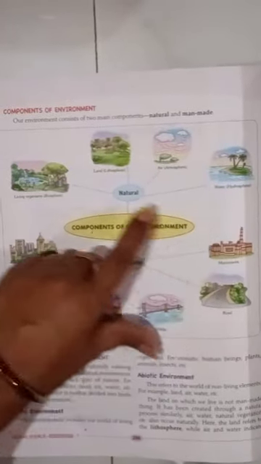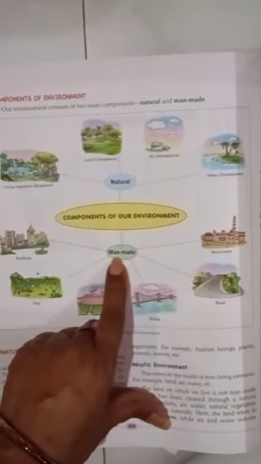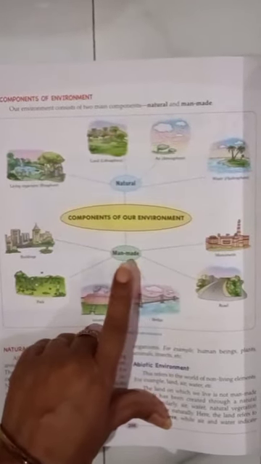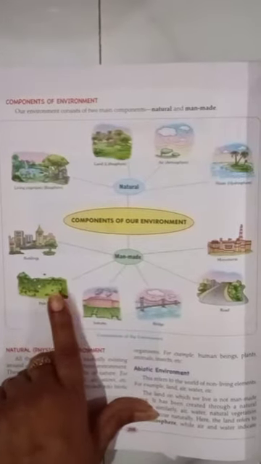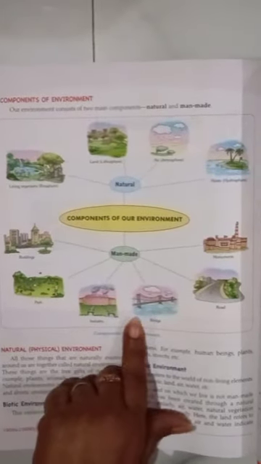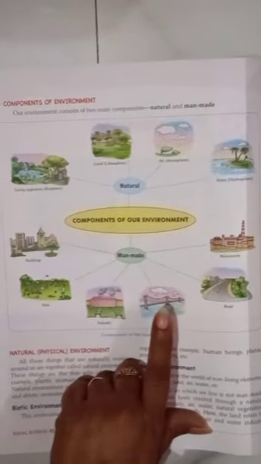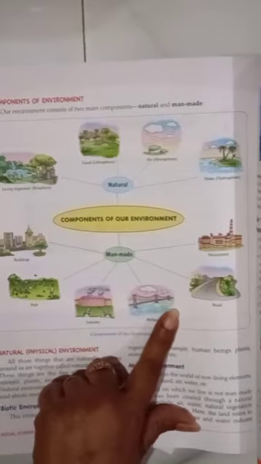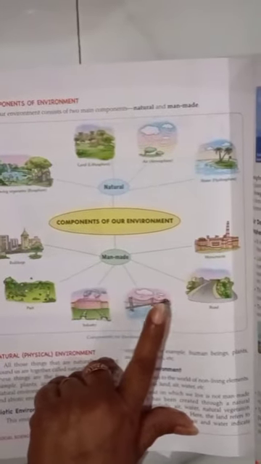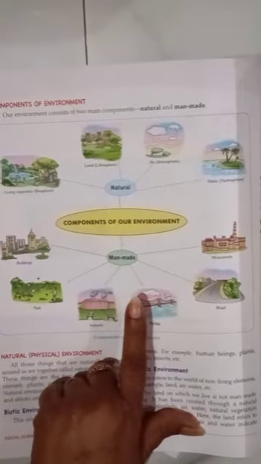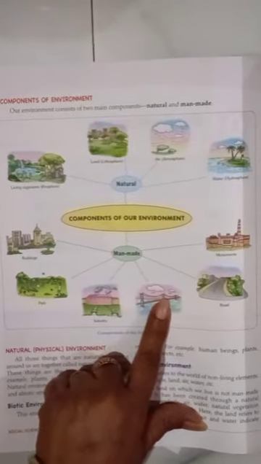On the other hand, the man-made things, for example, buildings, parks, industry, bridges, roads, monuments, all these things, whatever we are using to fulfill our needs, are called man-made things.